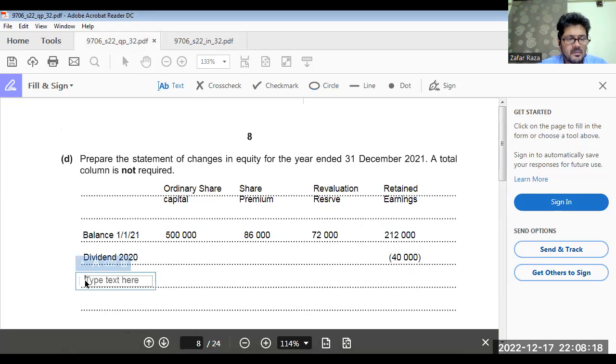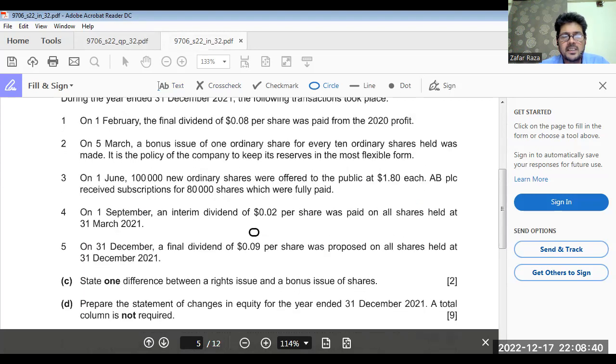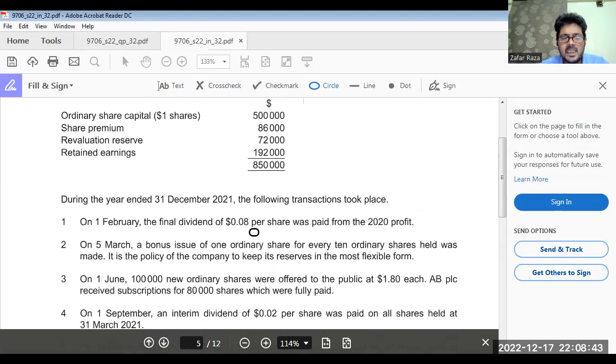Bonus issue. We will add here 50,000. Okay. And we will deduct 50,000 from here. Getting my point clear? To complete the double entry. Okay. On 1st June, 100,000 new shares were offered to the public at 180. AB PLC received subscription for 80,000 shares, which were fully paid. So what we did, we asked people to subscribe for 100,000, but people subscribed for 80,000.